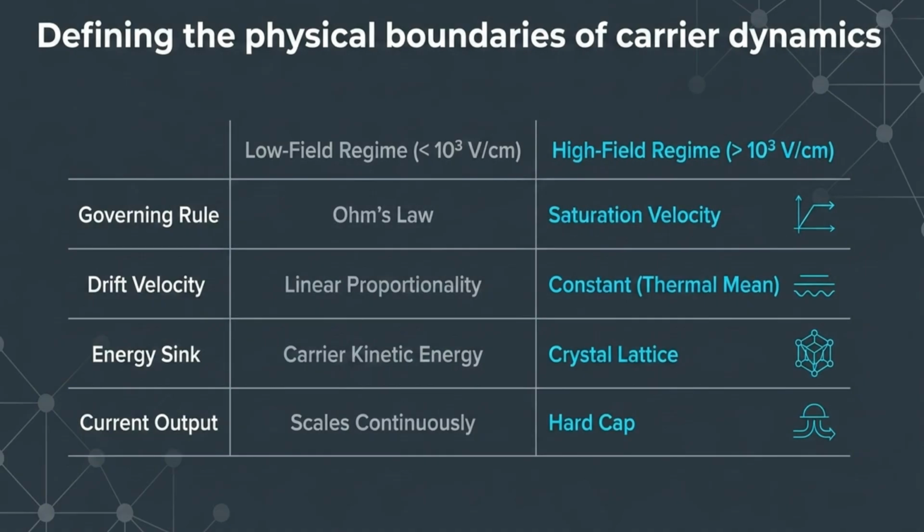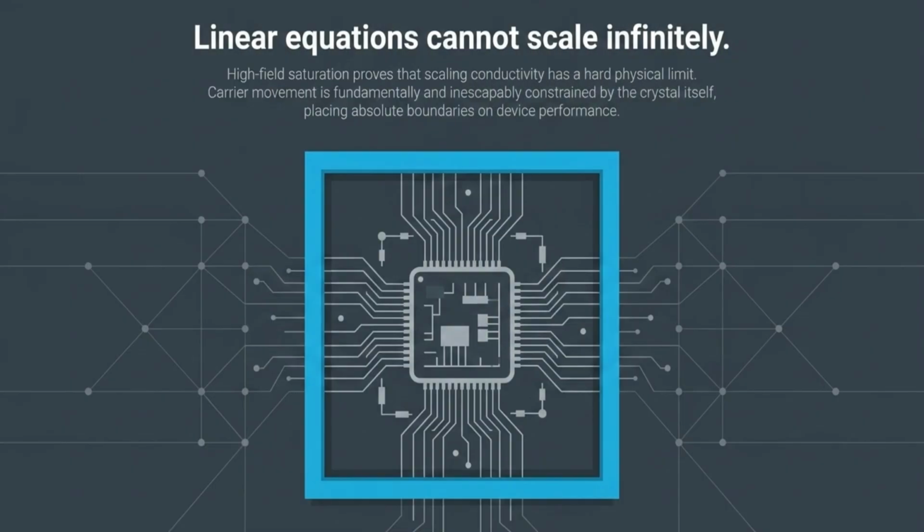higher. This table summarizes the physical boundaries of carrier dynamics, distinguishing between the low field and high field regimes based on governing rules and energy transfer. High field saturation demonstrates that linear equations cannot scale infinitely. Carrier movement is fundamentally constrained by the crystal, placing absolute boundaries on device performance.